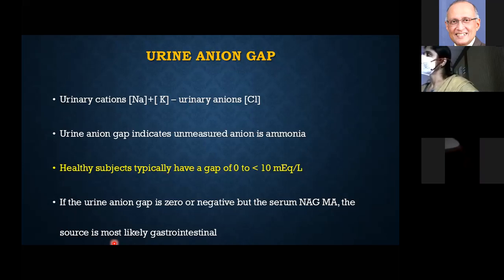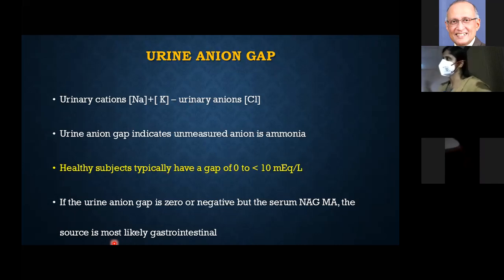See, normally there is no gap. Sodium plus potassium plus so many cations, minus chloride plus bicarbonate and so many anions.